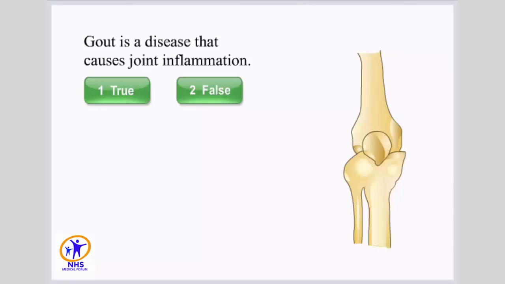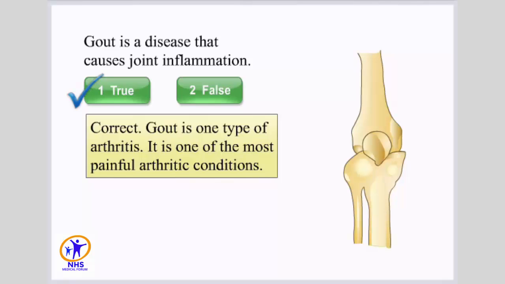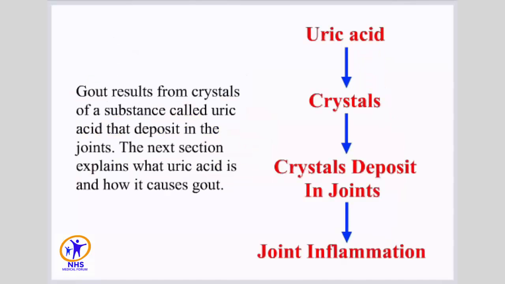Gout is a disease that causes joint inflammation. Select true or false. Correct. Gout is one type of arthritis. It is one of the most painful arthritic conditions. Gout results from crystals of a substance called uric acid that deposit in the joints. The next section explains what uric acid is and how it causes gout.